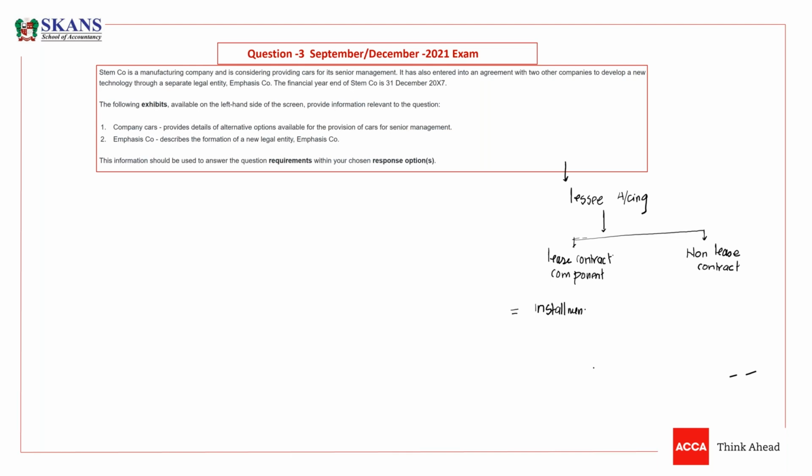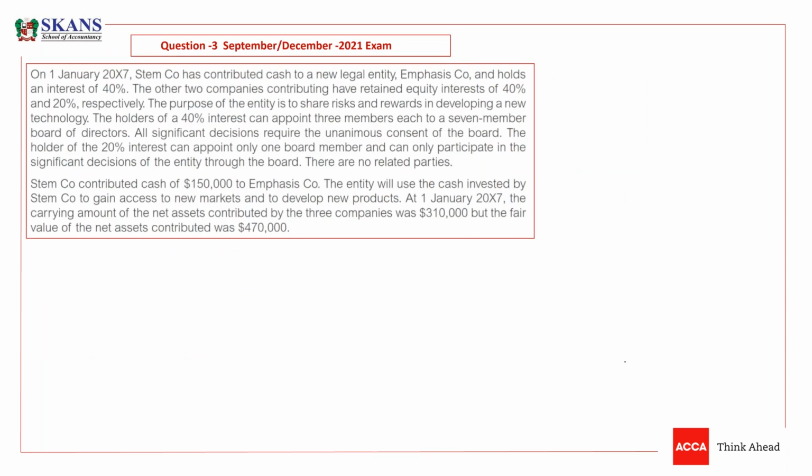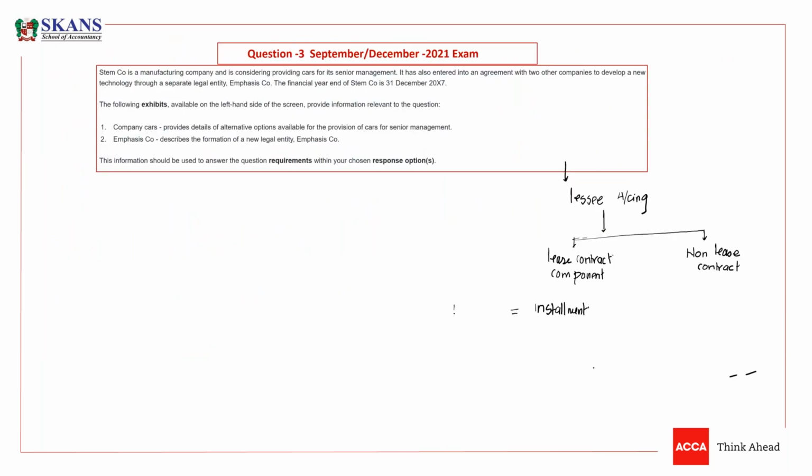We asked how much installment, and they said you have to pay 1403. So we have to pay a total installment of 1403 per month. But this is not entirely for lease. On the other hand, we are saying to the lessor that you have to service our cars. You have to provide us a servicing charge.